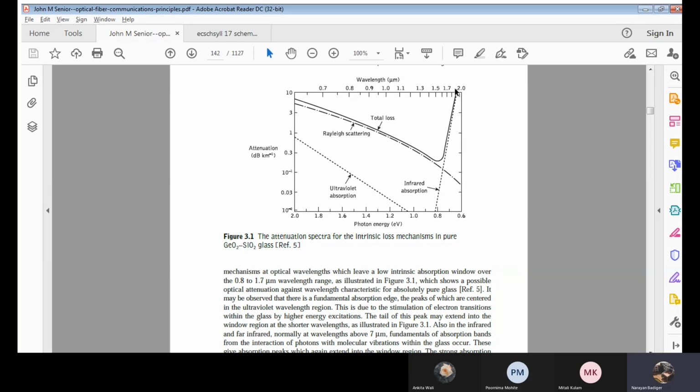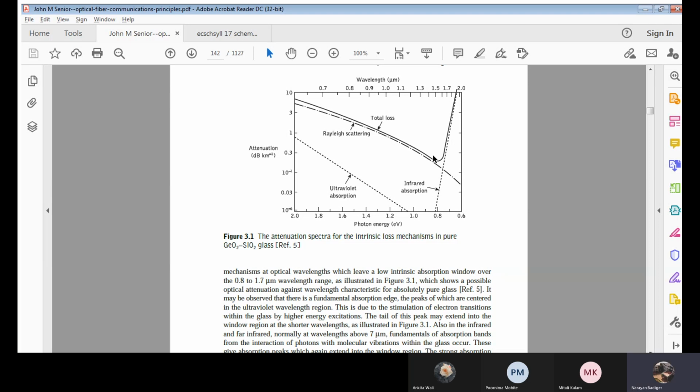As the wavelength increases, what will happen to your attenuation? Is attenuation increasing or decreasing? At least see this graph, the part which I am highlighting here. As the wavelength is increasing, the attenuation is reducing to some extent.